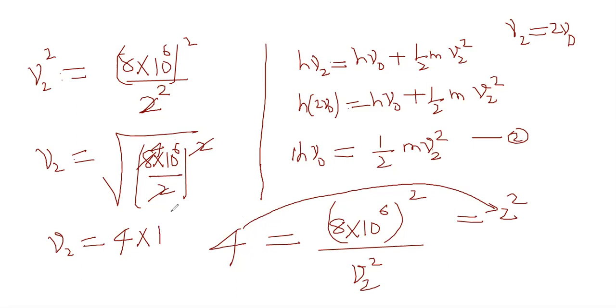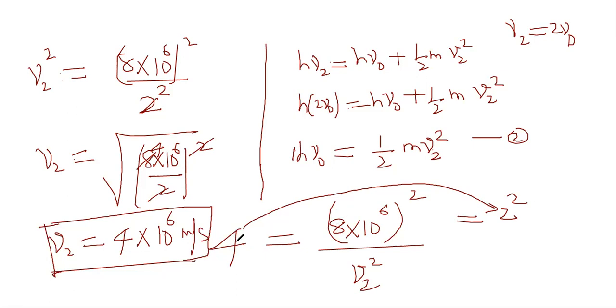So what we would get is 4 into 10 power 6. Sir, I have a question. Without doing the 2 square thing, can't you just do V2 square, and divide 8 by root 4? Of course you can. But for that, you have to expand this 8 square, 8 into 8, 64.